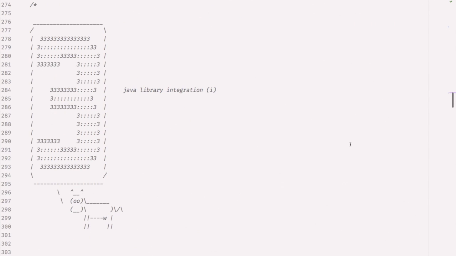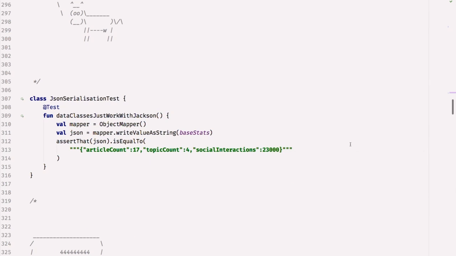Number 3, the thing I love, is Java library integration. So I'm going to come back to this one, but looking at the way in which you can use Java libraries really well from within Kotlin. So what do I want to do with that data class? Well, actually, one of the things I'm doing is implementing an API, and I want to return JSON. So let's use Jackson to do that. So here, I've just created an object mapper, and I've called write value as string, and it generates the JSON from that. Why? Because that data class is just a bean, right?